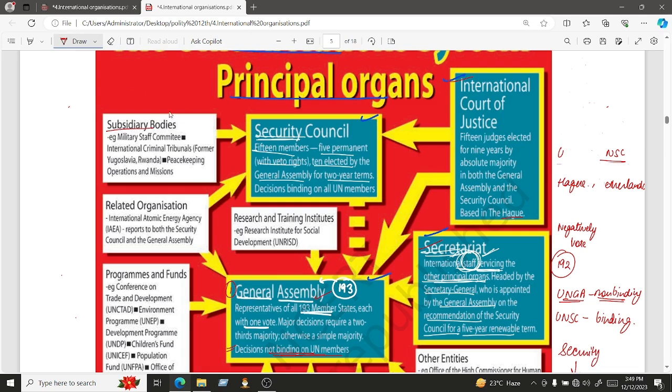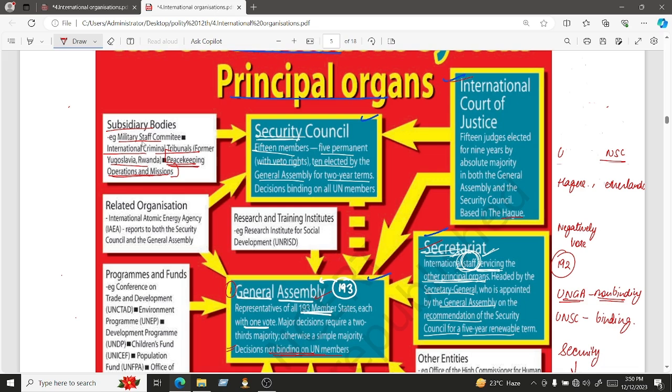The first ones are the Military Staff Committee, International Criminal Tribunals for former Yugoslavia and Rwanda, then peacekeeping operations and missions. You just have to go through these names. Probably peacekeeping operations and missions can be asked in your exam, because it is important. Other than that nothing more is required, but let me just clarify.